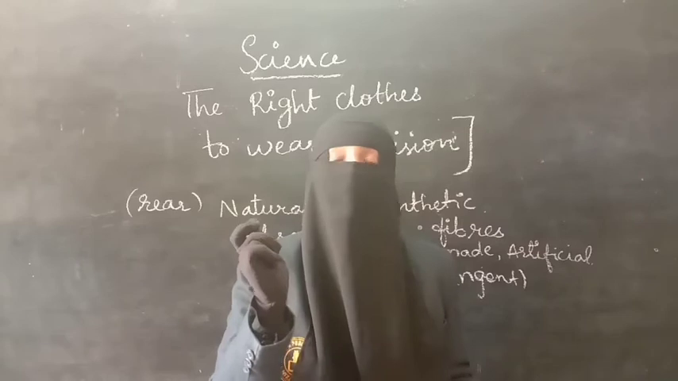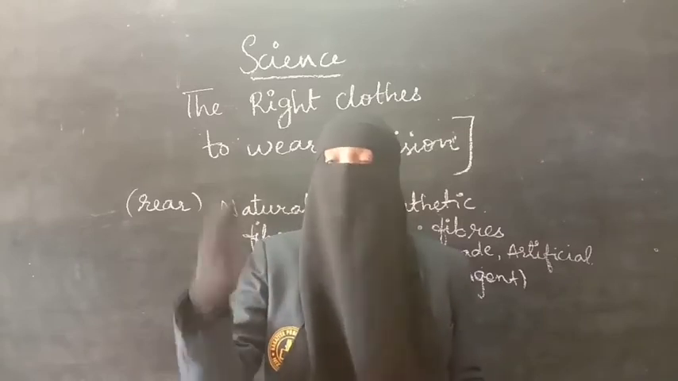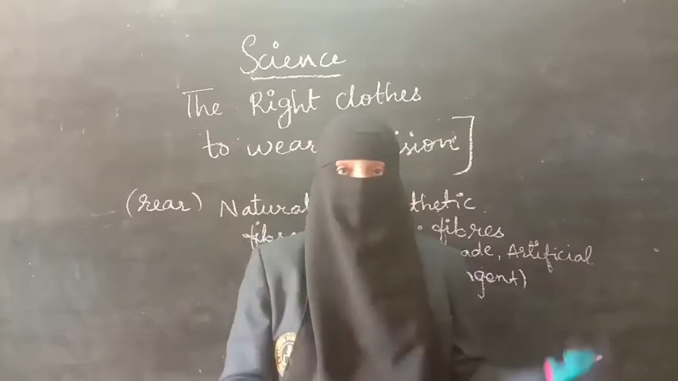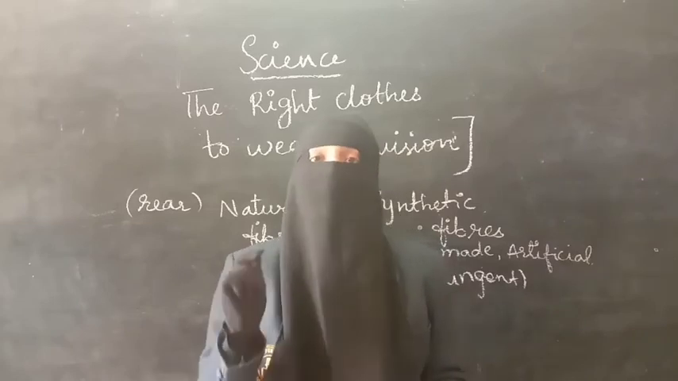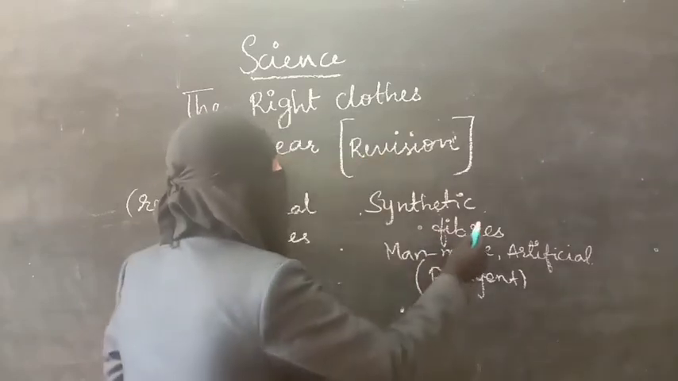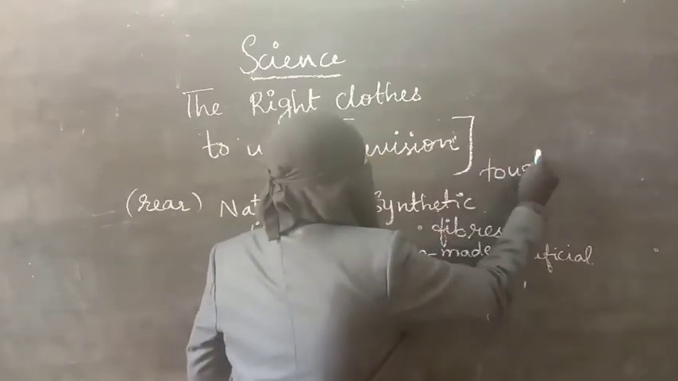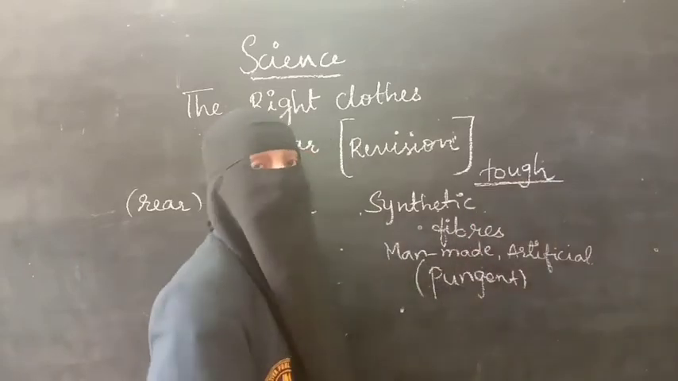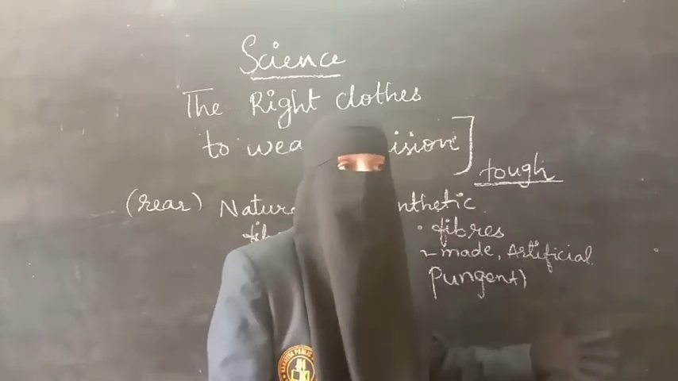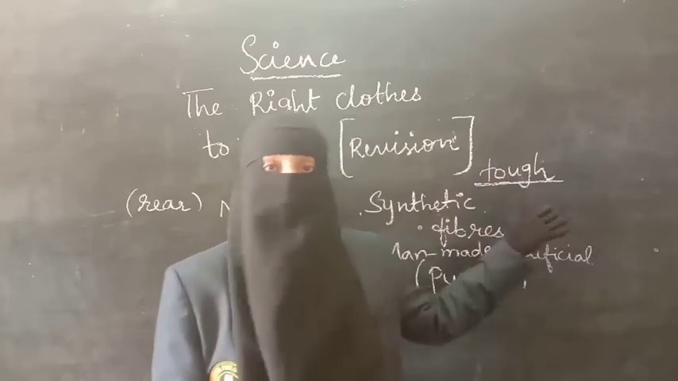And if you see, the uniforms of the people who are guarding our cities and our borders are tough. They are made up of tough material, because they have to wear them and they have to fight sometimes. So that's why the cloth which is used for making their uniforms is tough.